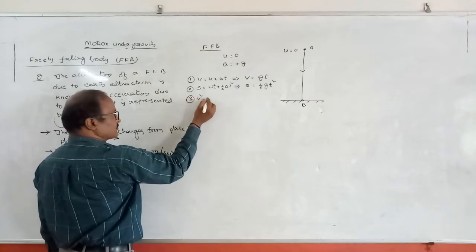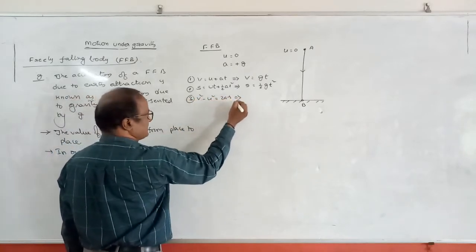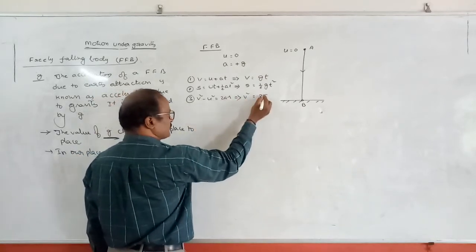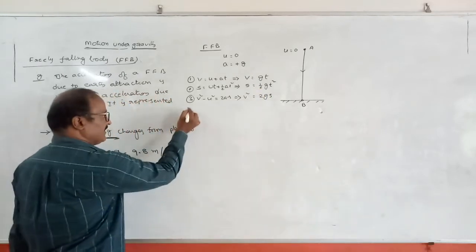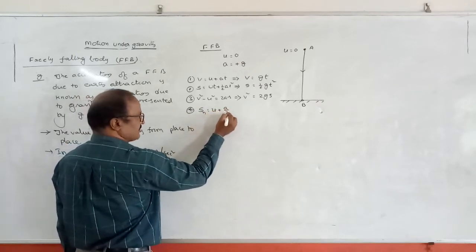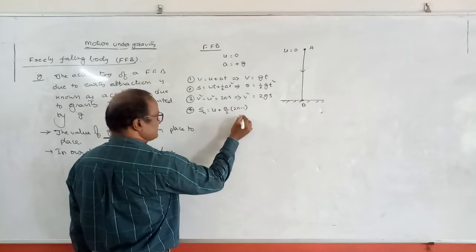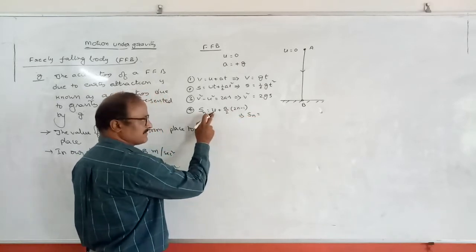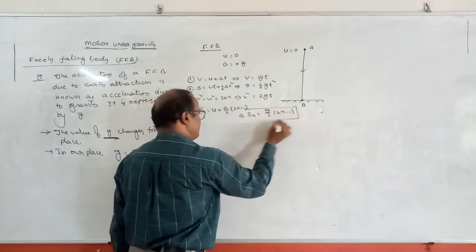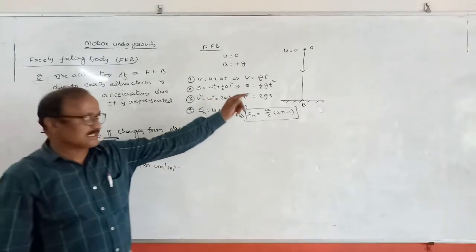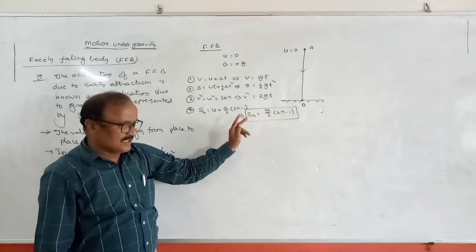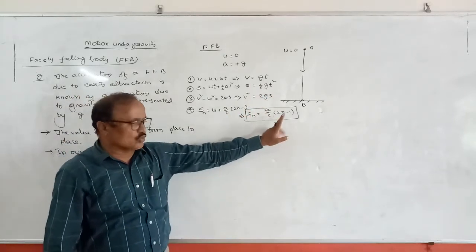And third one, v square minus u square is equal to 2as. This implies v square is equal to 2 g s, because u is 0. And fourth one, distance traveled in the last second, Sn is equal to u plus a by 2 into 2n minus 1. Here u becomes 0, a equal to g. That means Sn is equal to g by 2 into 2n minus 1. Remember these formulas. First formula is v is equal to gt, s is equal to half g t square, v square is equal to 2gs, and distance traveled in the last second Sn is equal to g by 2 into 2n minus 1.